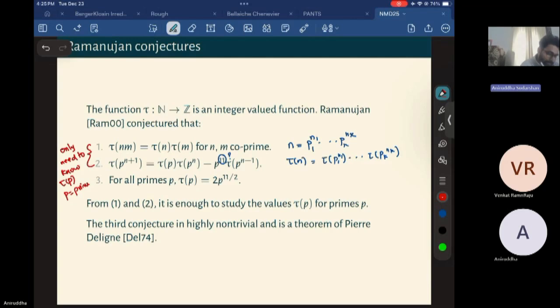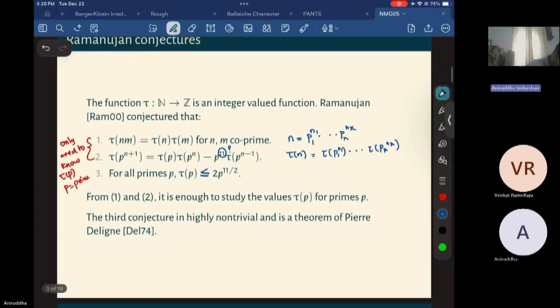And for primes themselves, Ramanujan conjectured a bound: the absolute value of tau(p) is less than or equal to 2 times p to the 11 over 2. And it won't be equal, because 2 times p to the 11 over 2 is not an integer, so it will be strictly less than.